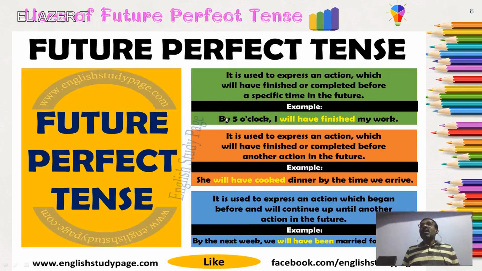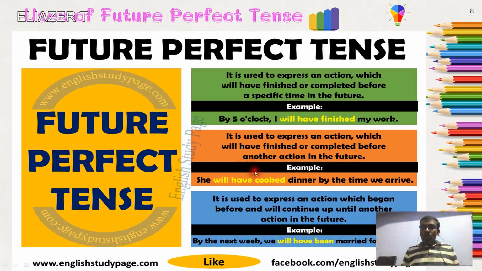In what areas, or in what ways can we make use of the future perfect tense? Simply, we can use this in three ways. Let me explain very shortly. The first way is to express an action which will have finished or completed. So it is also going to explain completed actions only, but at a certain time in the future, a specific time. By tomorrow 8 o'clock sharp. By 5 o'clock I will have finished my work. By 5 o'clock in the morning I will have completed my studies for tomorrow's examination, right?